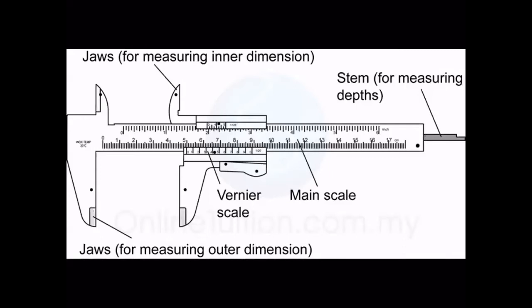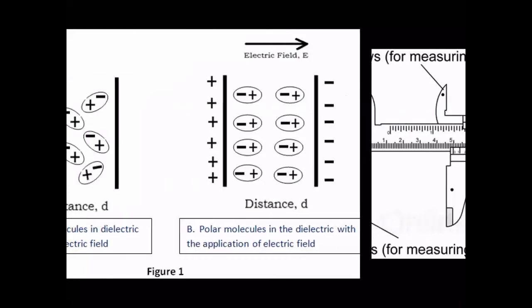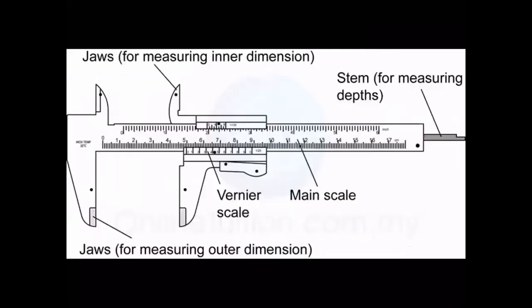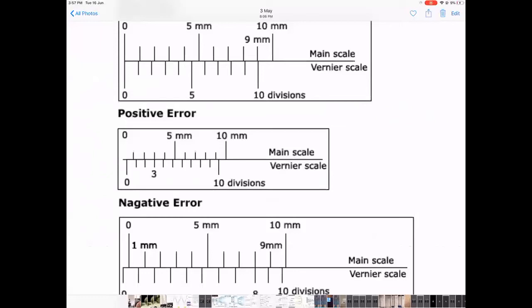Accordingly, we have situations. When will the vernier zero be to the right? When there is something in between the jaws, some dirt or something. Then when will it be to the left? Suppose you keep on pressing it hard, and it makes a dent and then it goes further. So sometimes it is to the left, sometimes it is to the right.